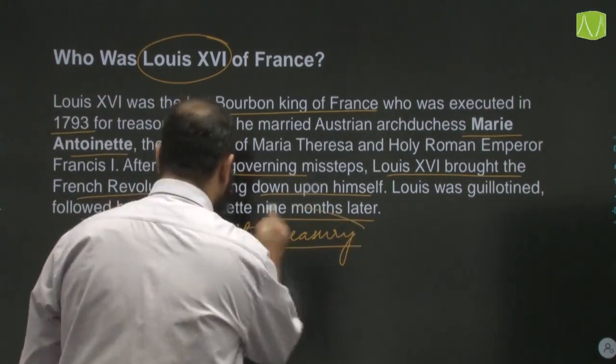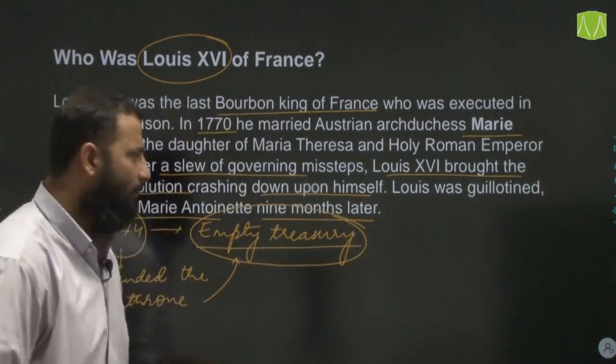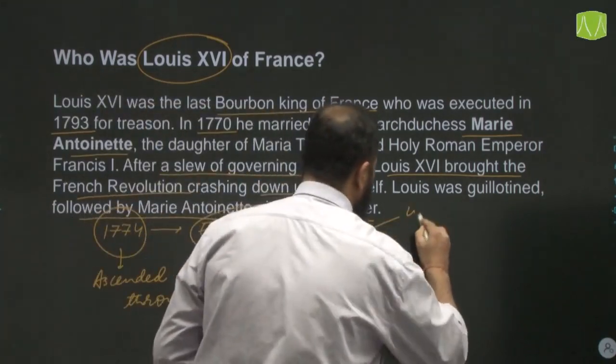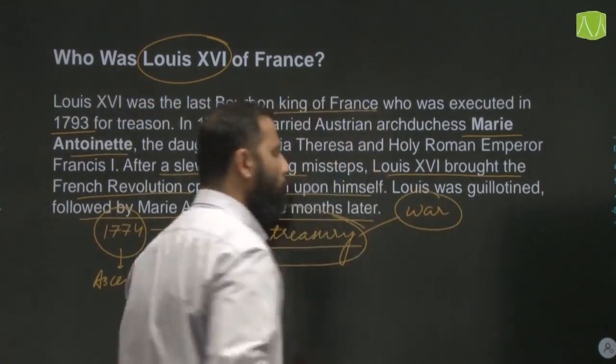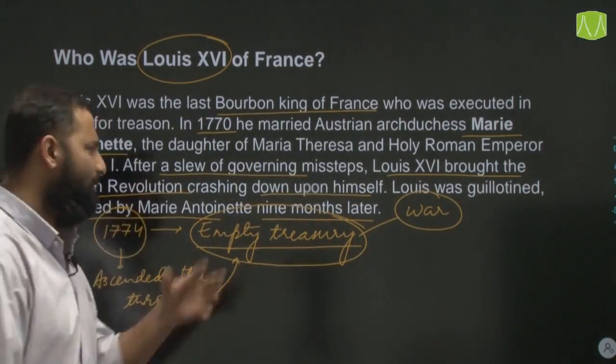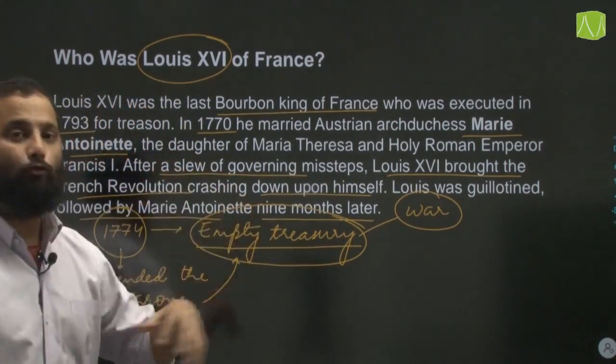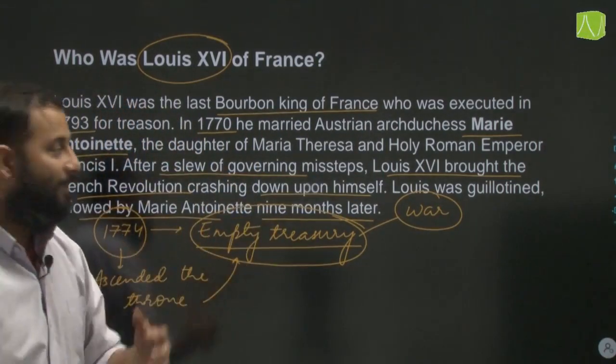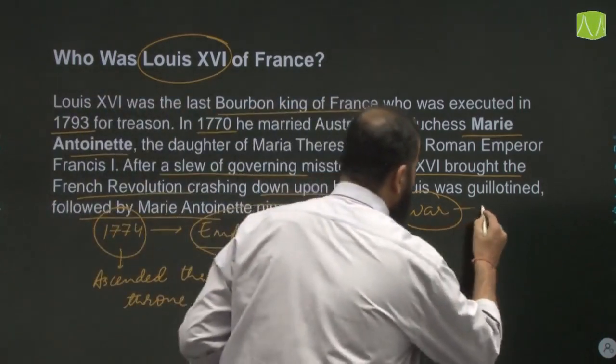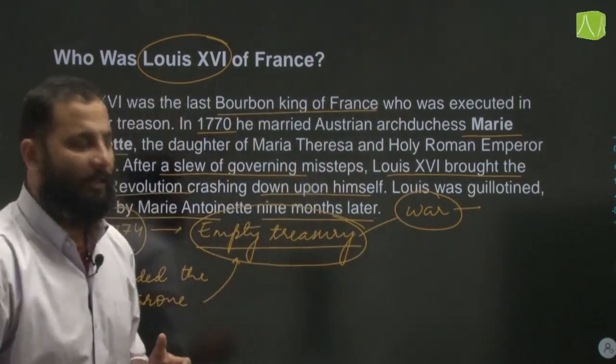Now, the reasons why the treasury was empty: the first one was war, that is the prolonged war with Britain, the 7 years war. Later on, they were also helping the 13 American colonies against the British. So, it led to the drain of wealth.